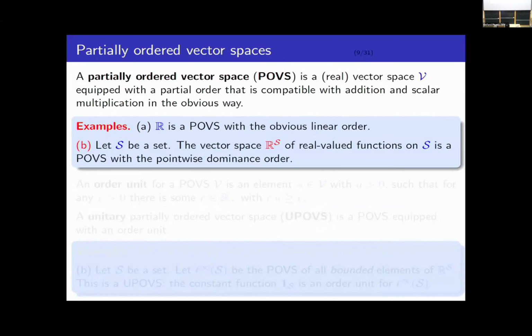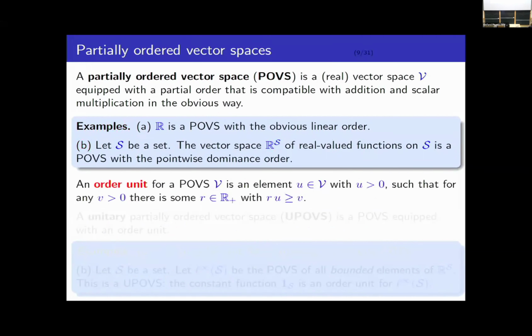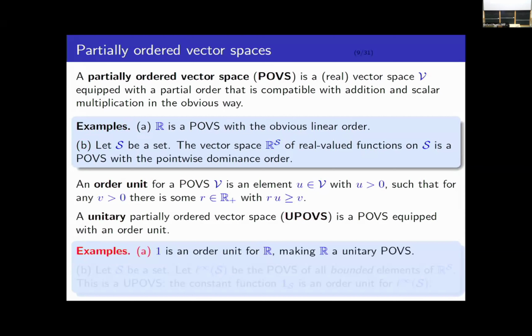Okay, we need something with a little bit more structure. So given a partially ordered vector space V, an order unit for V is a positive element U with the property that for any other positive element V, there is some positive real number R such that R times U is bigger than V. Okay, and so a unitary partially ordered vector space, or UPOVS, is a partially ordered vector space equipped with an order unit. So for example, the number 1 is an order unit for the real numbers. So that makes the real numbers into a unitary partially ordered vector space.